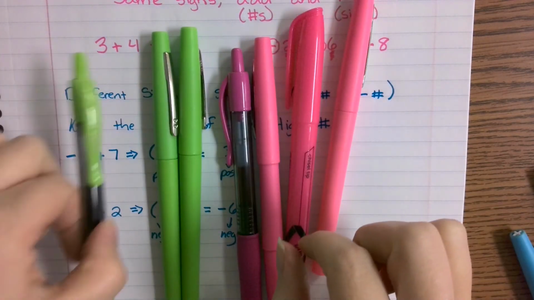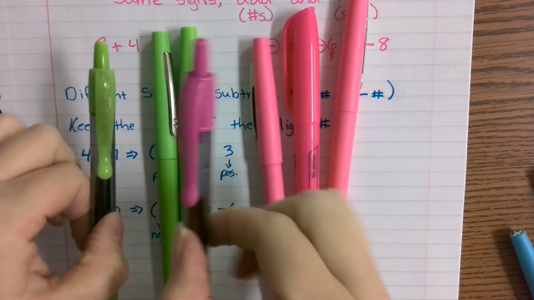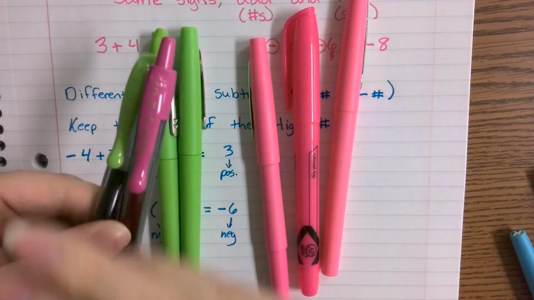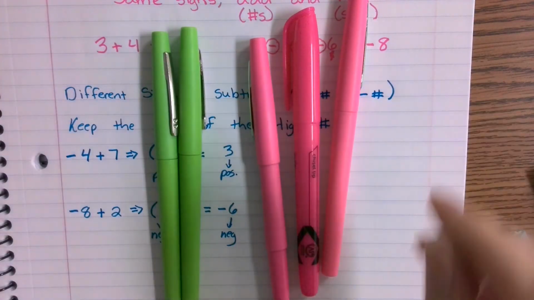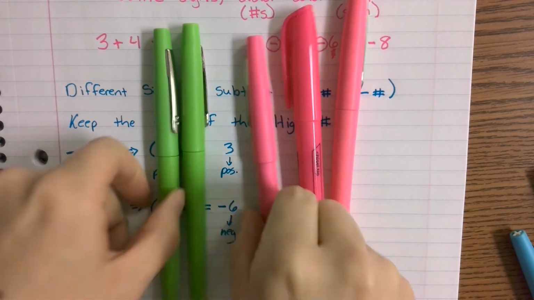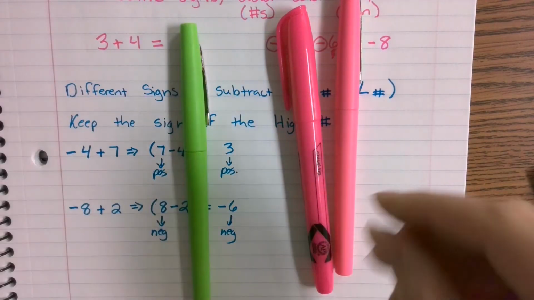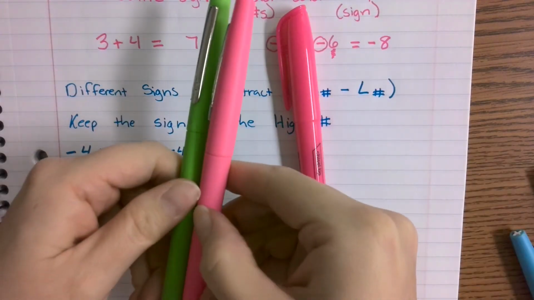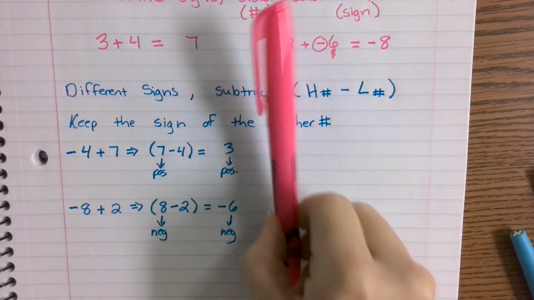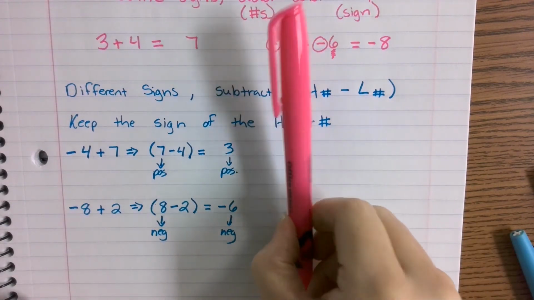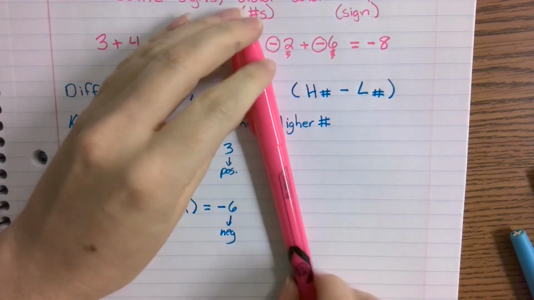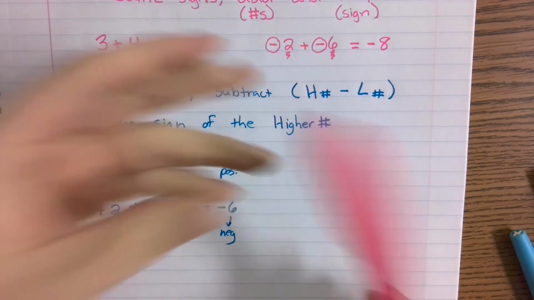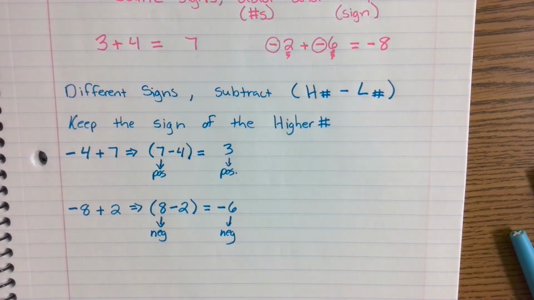For every positive that I have, I can take a negative, pair it together, and they 0 pair out. So there goes one pair. Here goes another pair. Here goes another pair, and I'm left with one what? What was the red again? Red was negative, or pink was negative. So that's essentially what's happening.